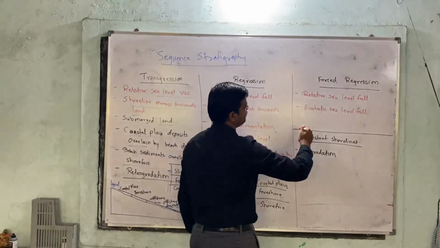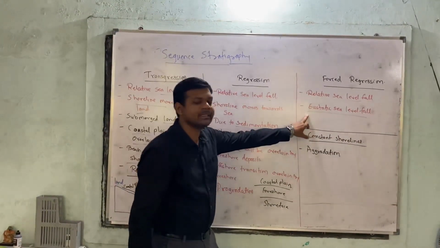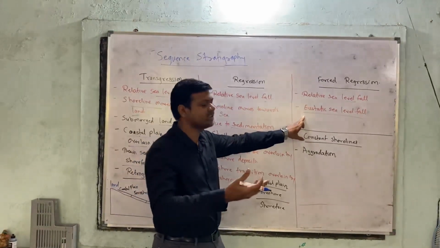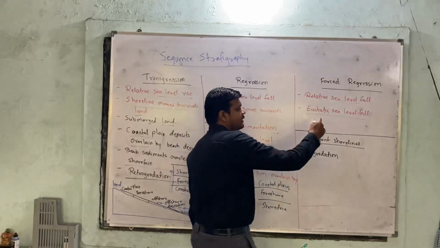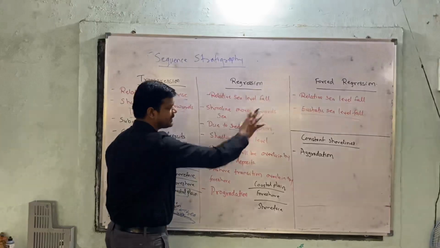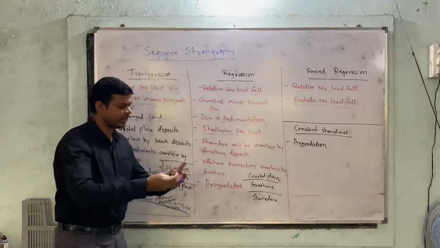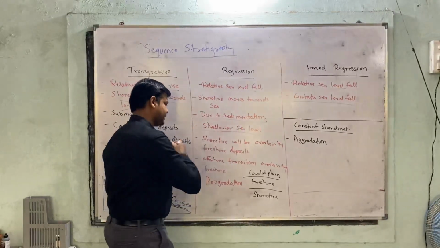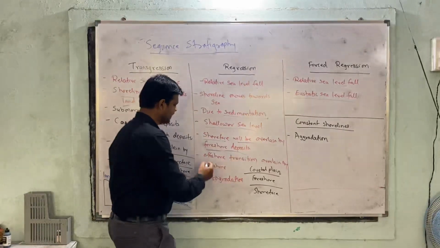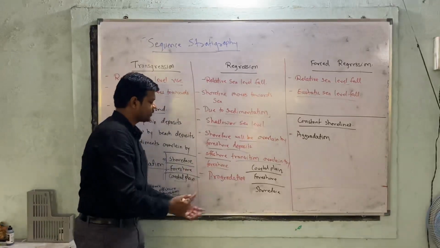Now in forced regression, the sea level fall is due to eustatic sea level fall. That means there might be some changes in which the water level is getting reduced. Okay, so these two things are more or less the same. Here the sea level becomes shallow, and sedimentological characteristics will change. The shore face will be overlain by the foreshore deposits. Again, the foreshore transition will be overlain by the foreshore. Right.